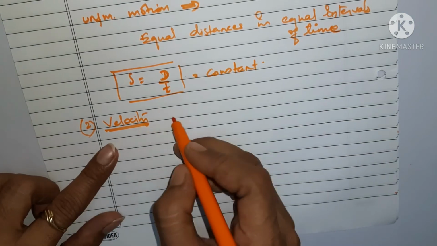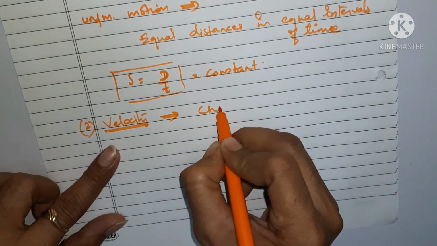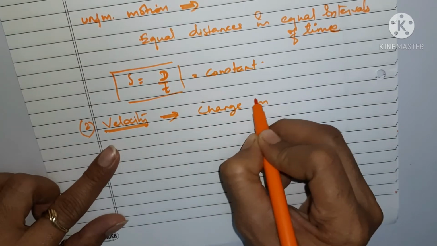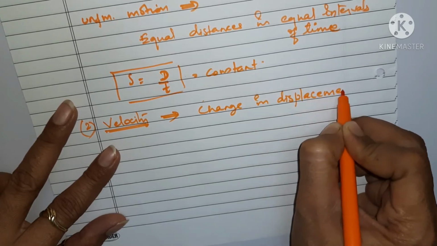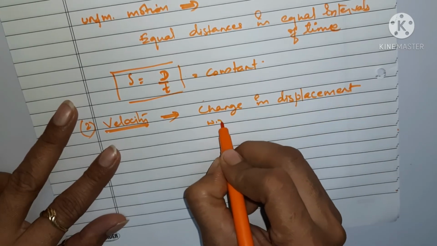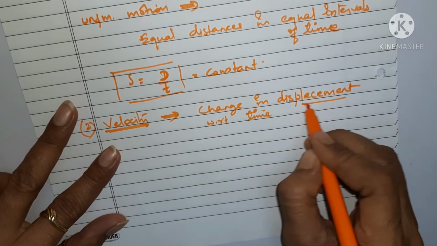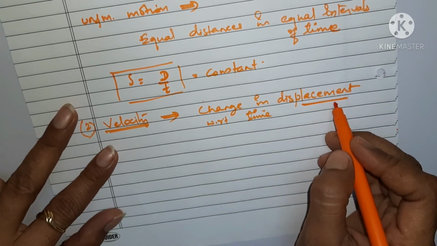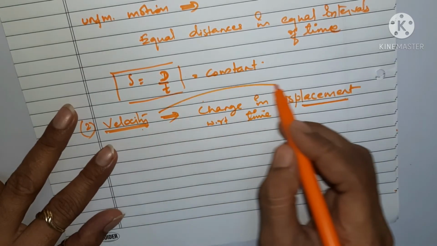Now what is velocity? Velocity is all about change in displacement with respect to time. You can see the word displacement has come into existence. When I am talking about velocity, velocity is related to displacement.